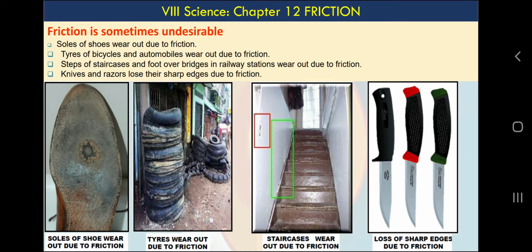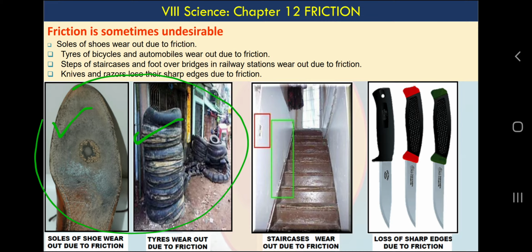When because of friction we get results we don't want, then we say it is harmful. Over a period of time, soles of shoes and tires wear out because of friction. Because of friction we need new tires or new soles of shoes, because they have a rough appearance and can make a better grip.